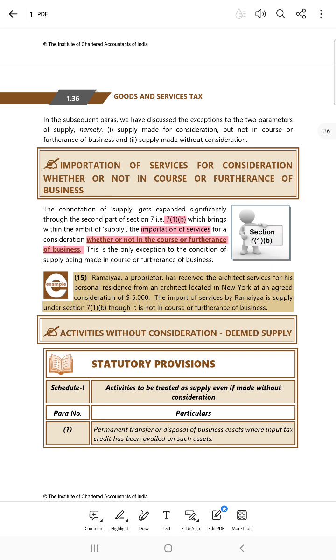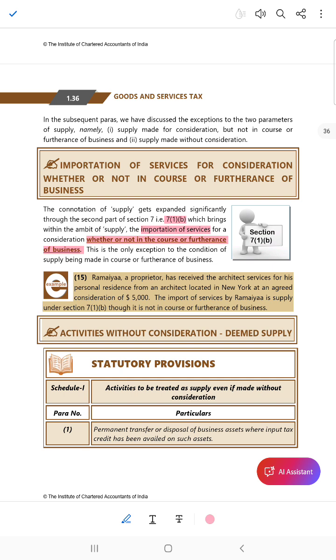An example is also given. A proprietor receives architect services for personal residence. So that consultancy or these architect services, when you receive them from outside India, then that import of service, even if it is for personal use, for personal consumption, is still a supply under GST. This was the first exception.